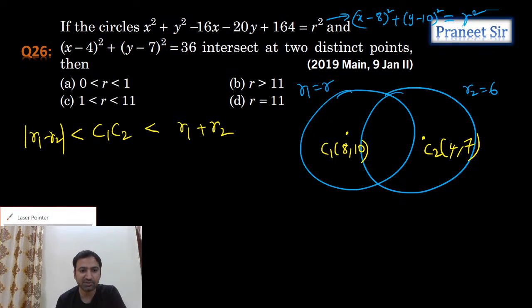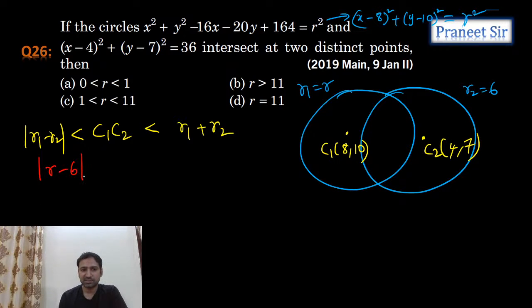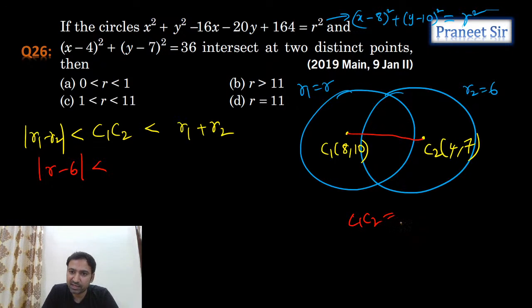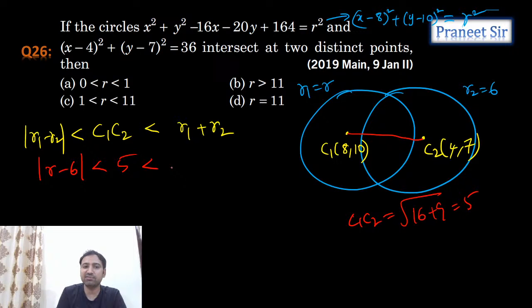Now substitute all these values here. Mod r1 is r only, so mod r minus 6 less than C1 C2, distance between centers, which we can calculate. C1 C2 is square root of 16 plus 9, which is equals to 5. Let's substitute 5 here: 5 less than r1 plus r2, that is r plus 6, so r is greater than minus 1.